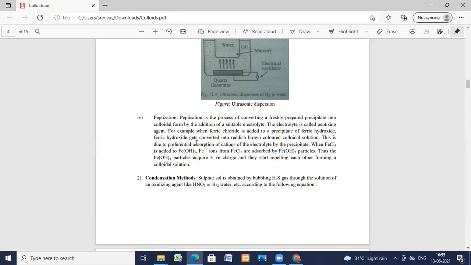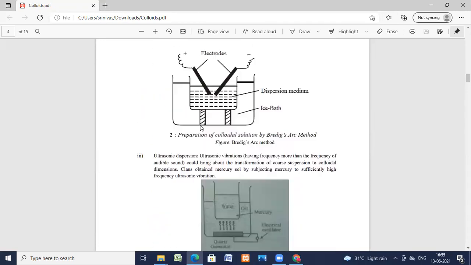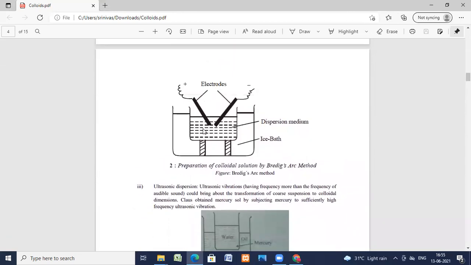This happens due to preferential adsorption of cations of the electrolyte by the precipitate. When ferric chloride is added to ferric hydroxide, Fe3+ ions from FeCl3 are adsorbed by Fe(OH)3 particles. Thus, the Fe(OH)3 particles acquire positive charge and they start repelling each other, forming a colloidal solution. So this is the way we prepare colloid by the peptization method.